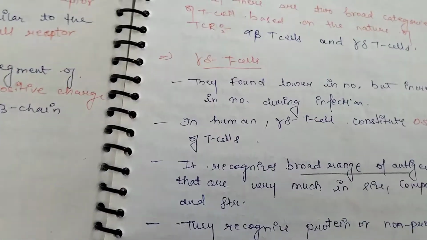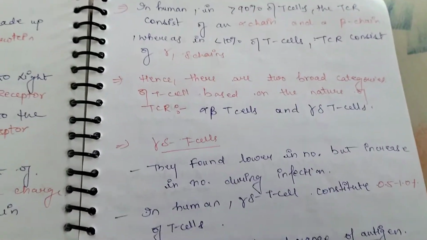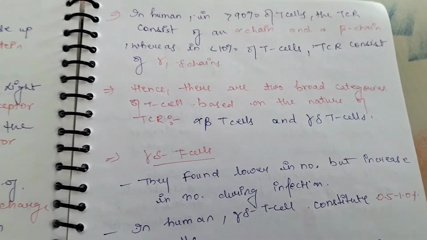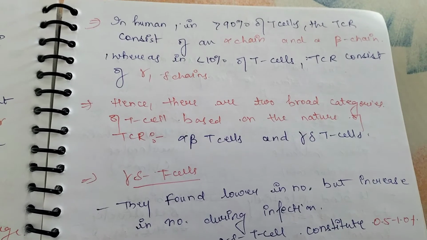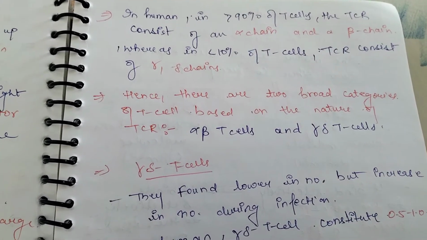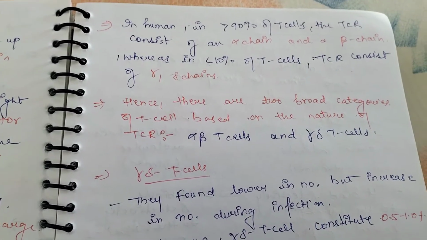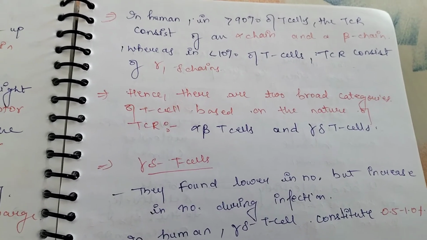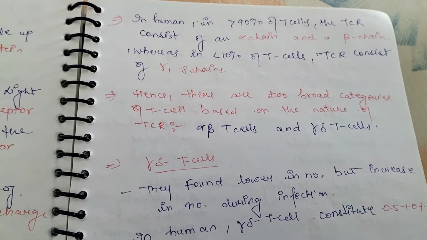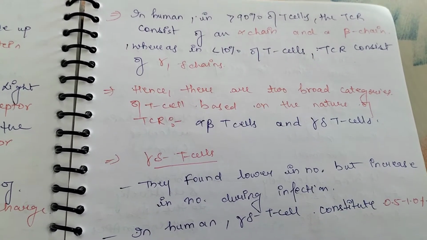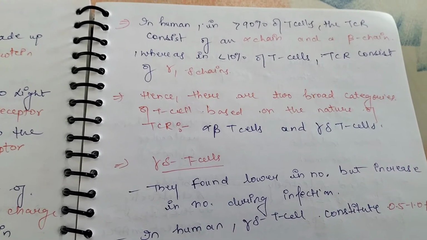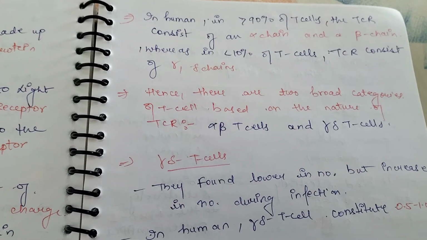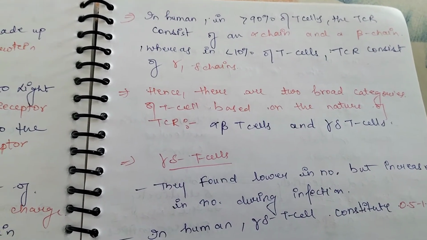In more than 90% of human T cells, the T cell receptor consists of an alpha chain and a beta chain, whereas in less than 10% of T cells, the T cell receptor consists of gamma and delta chains. Hence, there are two broad categories of T cells based on the nature of the T cell receptor, which means we can divide T cells on the basis of the different chains into two categories: alpha beta T cells and gamma delta T cells.